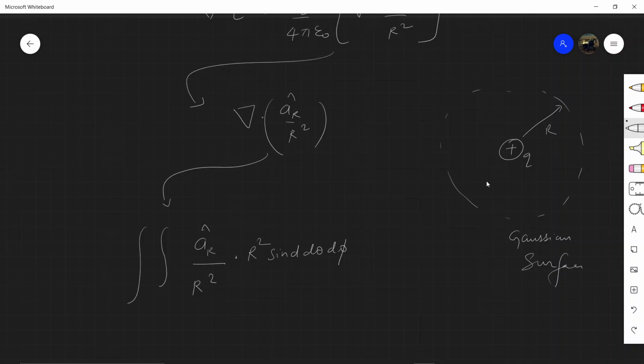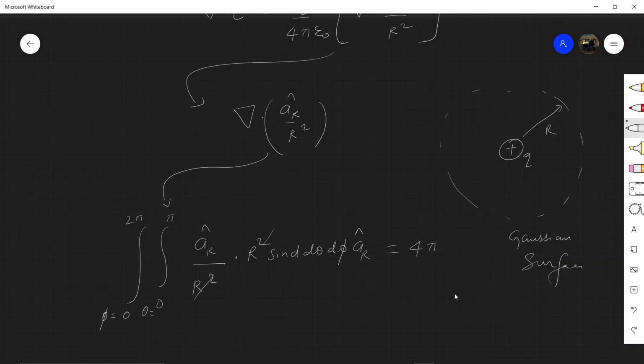Then r cancelled, theta from 0 to pi, and phi from 0 to 2 pi. And the direction of the surface will be a_r. So on integration we will obtain 4 pi.